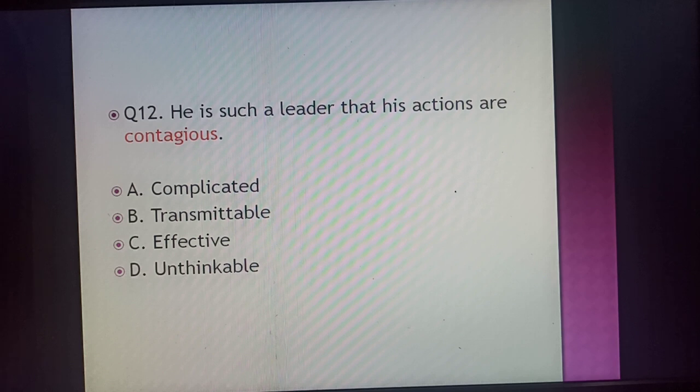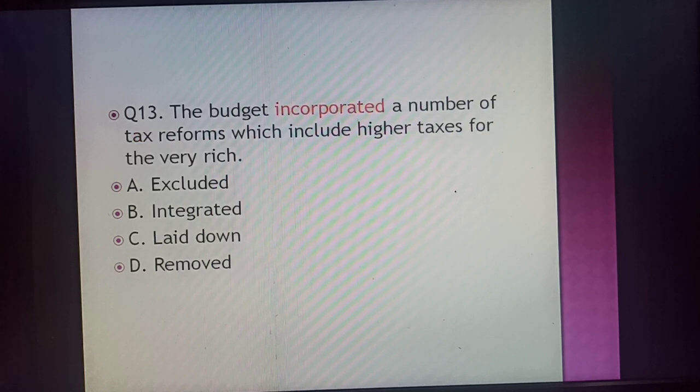He is such a leader whose actions are transmittable, they can be changed quickly, according to time. That is the kind of leader he is. So the synonym for contagious is transmittable.